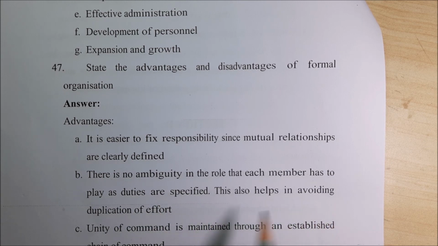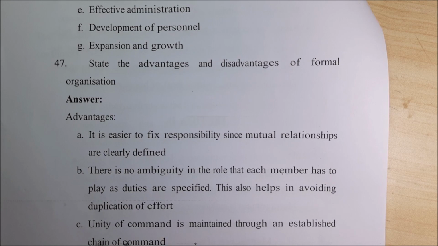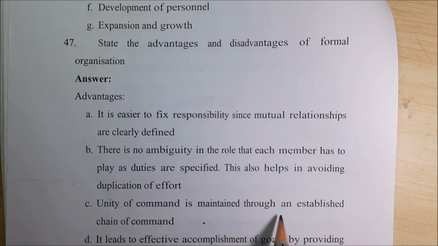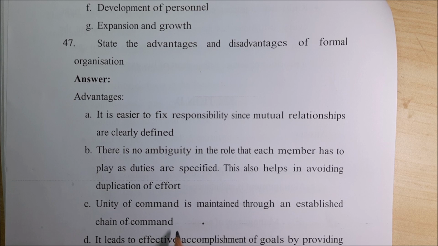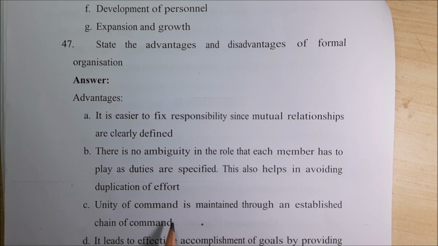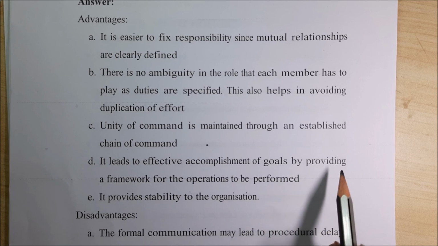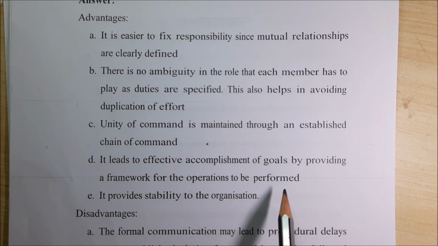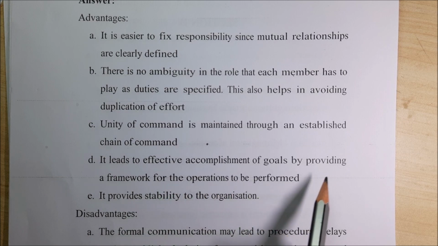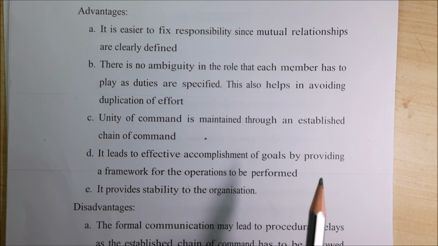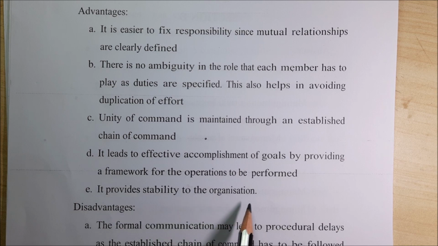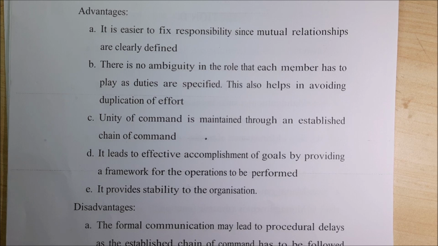This also helps in avoiding duplication of effort. Unity of command is maintained throughout an established chain of command. Unity of command means they work together, right? It leads to effective accomplishment of goals by providing a framework for operations to be performed, right? So everything that is given by the formal organization provides stability to the organization. When you have all these things, then you will have a stable mind, stable relationships and a stable organization.